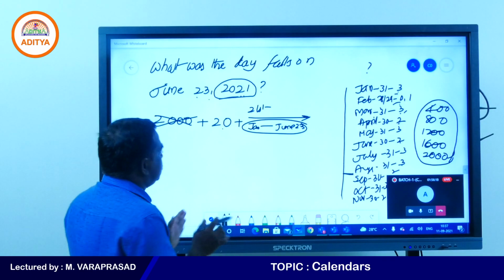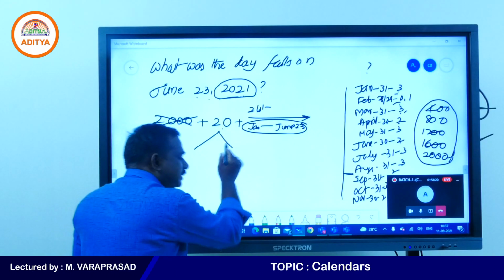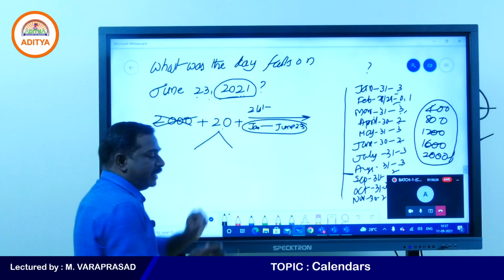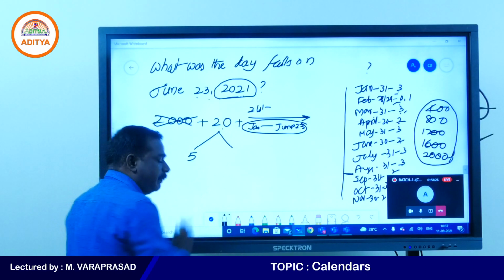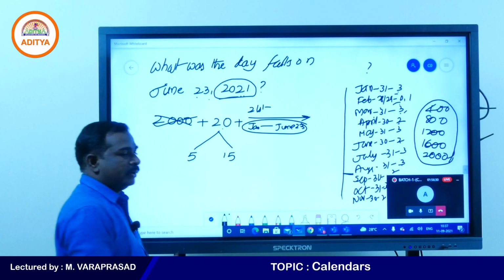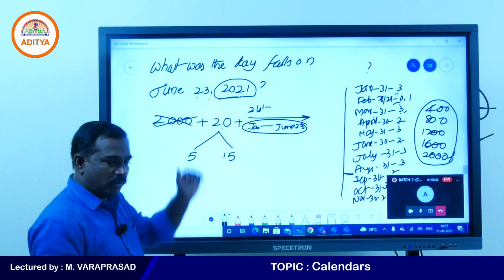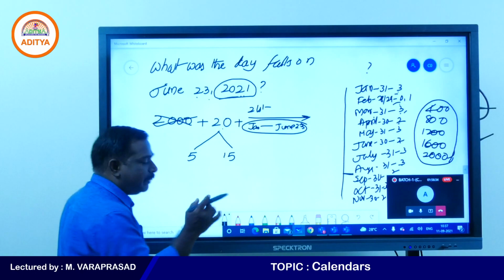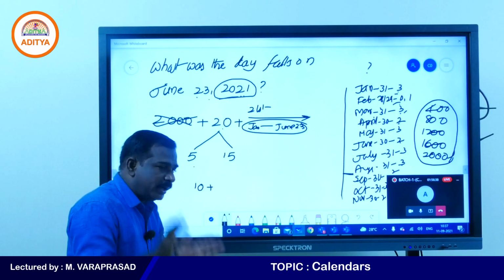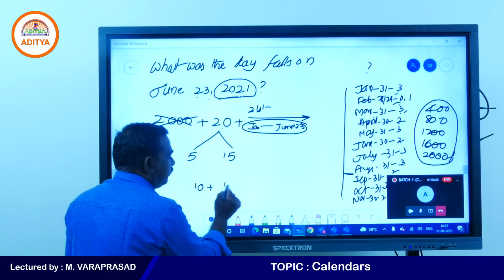Yes. Now see, in this 20, how many leap years? How many non-leap years? Divide by 4. 5 leap years, 4 5s are 20. 5 leap years and remaining 15 non-leap years. Every leap year will have 2 odd days, 5 2s are 10. Every normal year will have 1 odd day, 15 1s are 15.